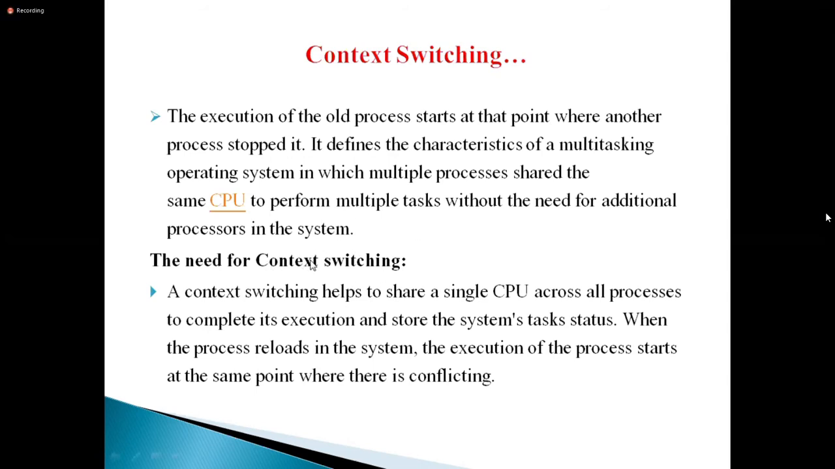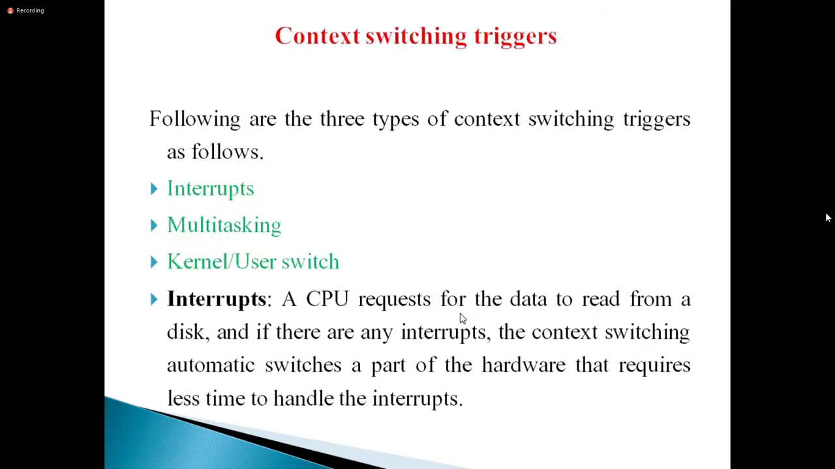The need of context switching, we can read it, Amma. This is what I said. So the following are the three types of context switching triggers. Okay, when does context switching happen? We already know the kernel or user switch. What happens here, Amma? Kernel and user, we already discussed user mode and kernel mode.